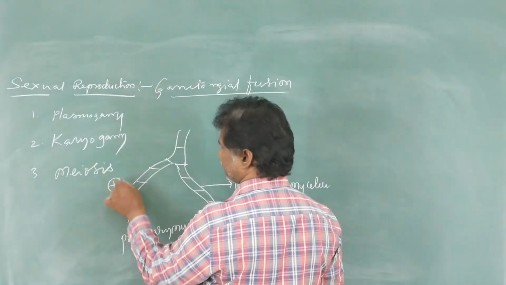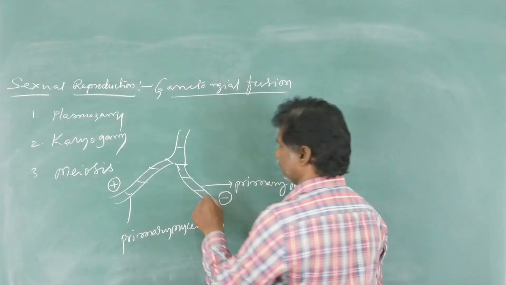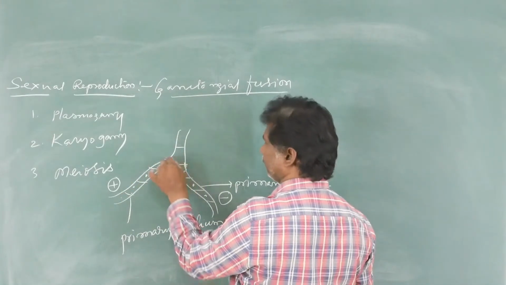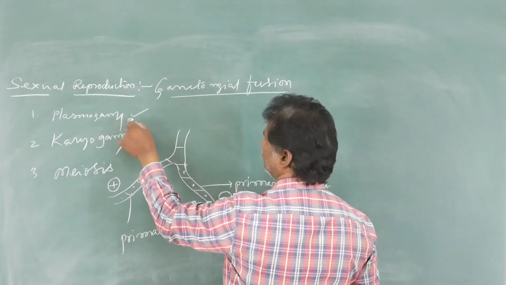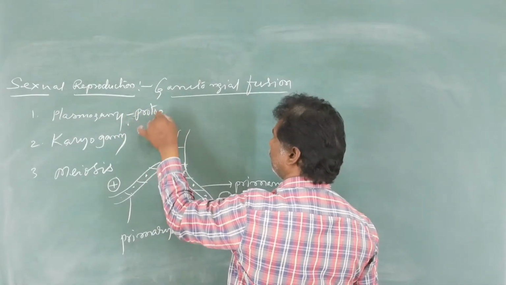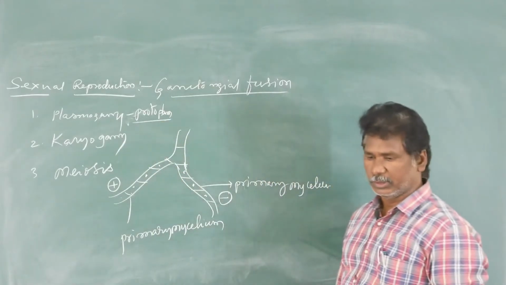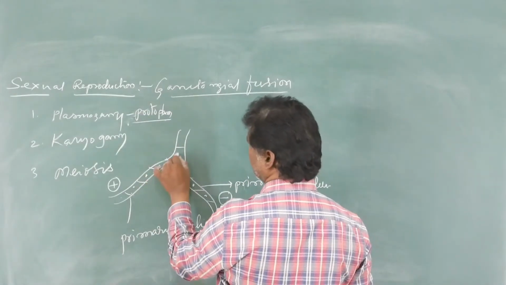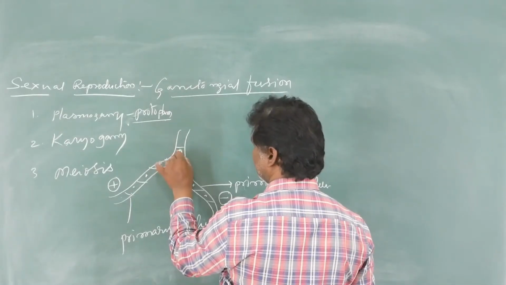One is said to be the plus strain and the other is called the minus strain. These are uninucleate. When those two are fused, only protoplasm is fused. That is called plasmogamy. Plasmogamy means fusion of protoplasm.